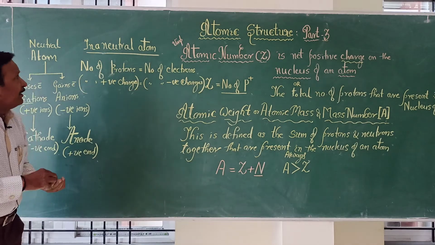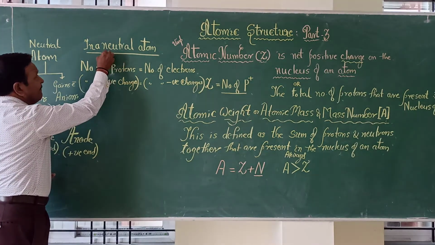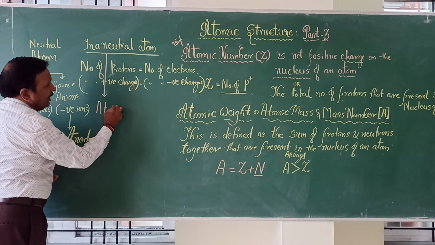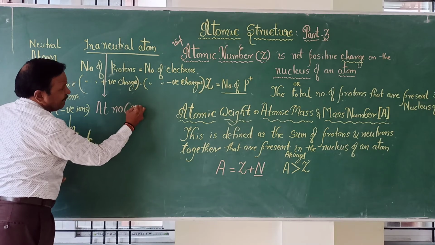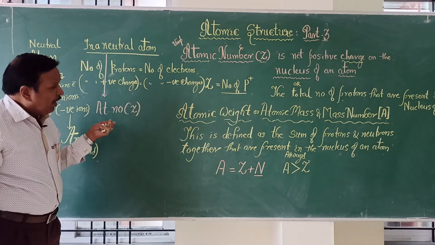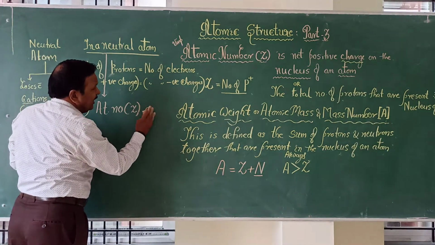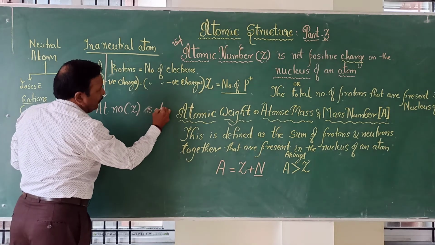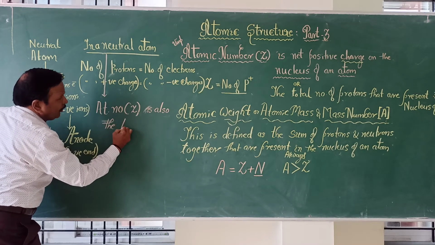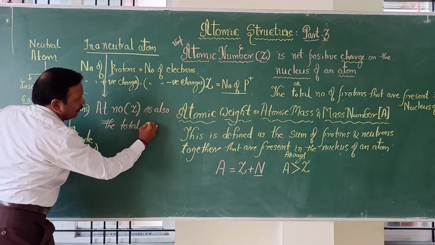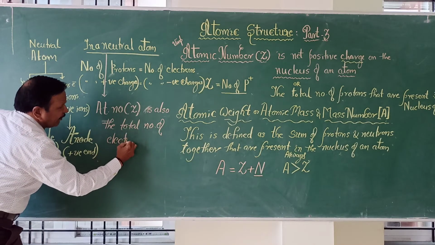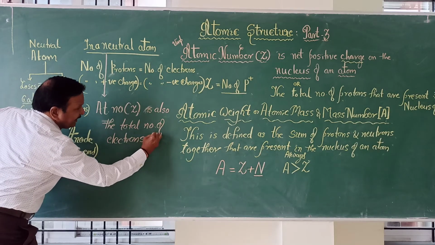Hence, in the case of a neutral atom, atomic number Z can also be defined as the total number of electrons present.